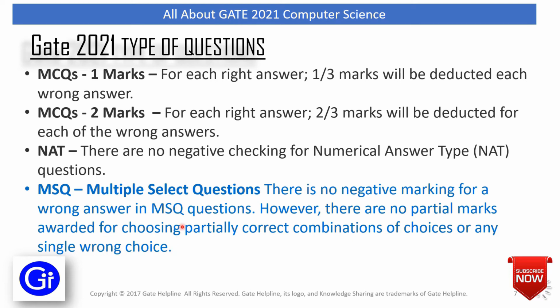That simply means it is a selective kind of question. So more than one answer will be correct, and if we choose a partially correct combination of answers, then we might not get any marks for that respective question. But yes, there is no negative marking for MSQ and NAT both. So that's all for types of questions.